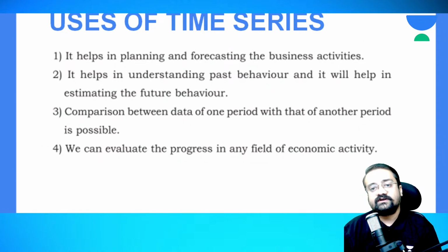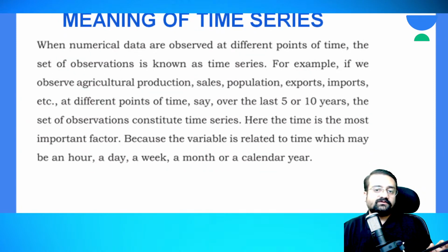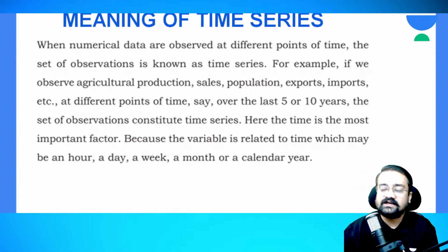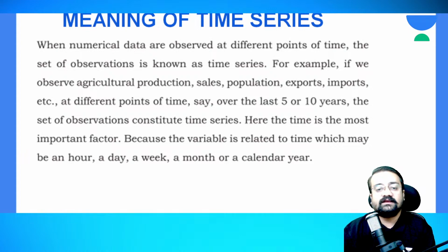Right. So after the meaning of time series, we now know what time series is. Time series means we are considering numerical data and observing them at different points of time. That is the simple meaning of time series, right? So after this, what does time mean here, or what does chronology mean?